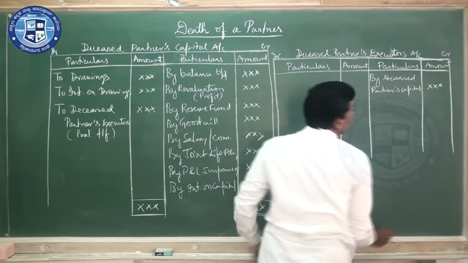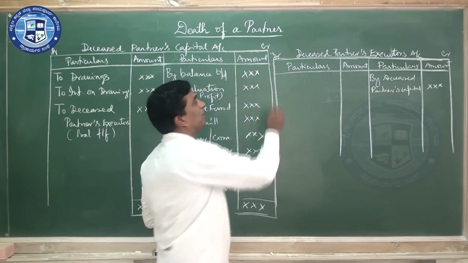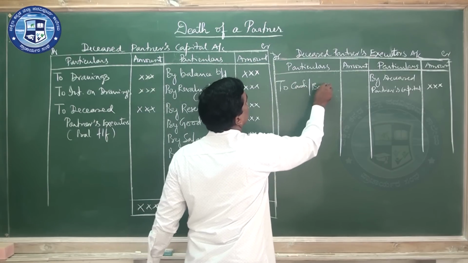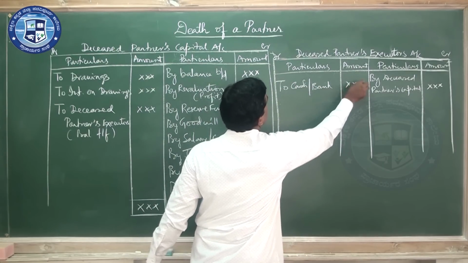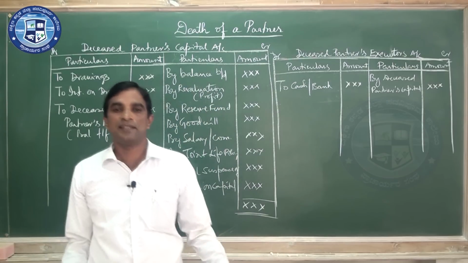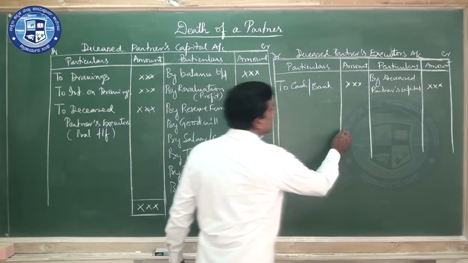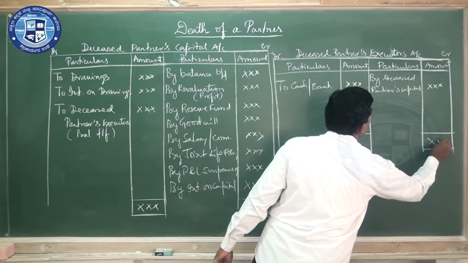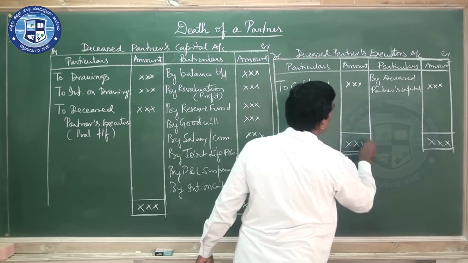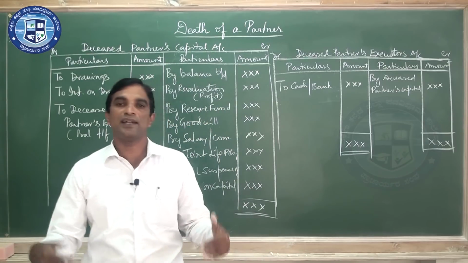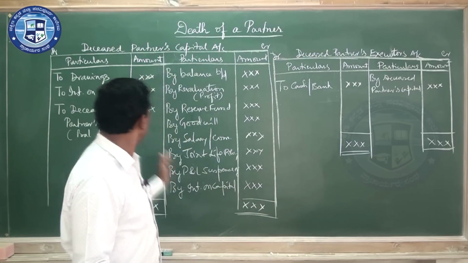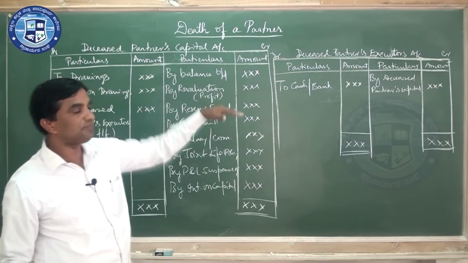Write this. Then we have to pay. If you are paying, write here to cash or bank. So the representatives will receive the final settlement. Then there ends the relation of the deceased partner. Afterwards the remaining partners will continue the business. So this is a cross transfer from here to there.